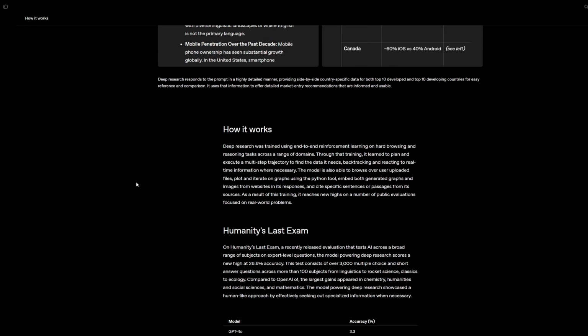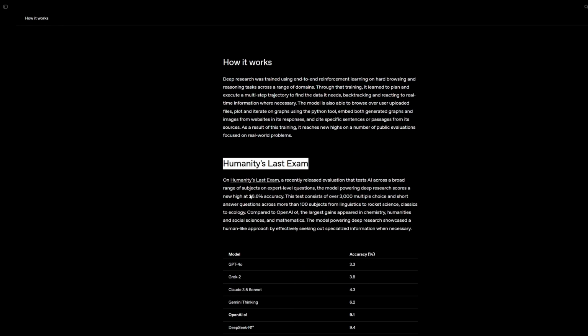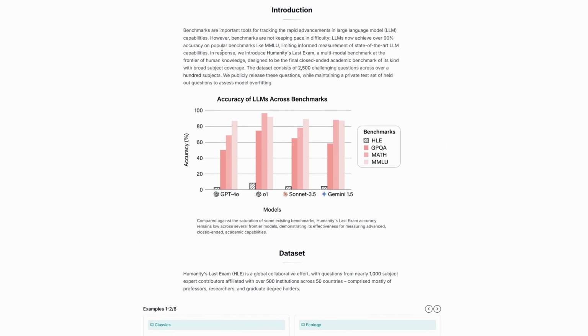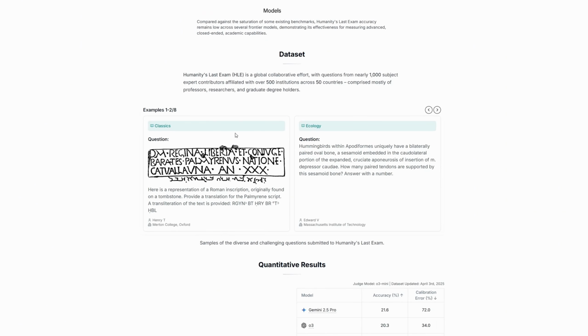Now if I scroll further, according to OpenAI's introduction page, deep research scores 26.6% accuracy on Humanity's Last Exam, which is the highest score among all these models. This benchmark is designed to test the capabilities of AI models. It consists of 3,000 questions across 100 different subjects, and let me show you how hard the questions are. This question is about an ancient Roman tombstone, and the model is asked to translate the Palmyrene script carved into it. So these are tough academic-level prompts.